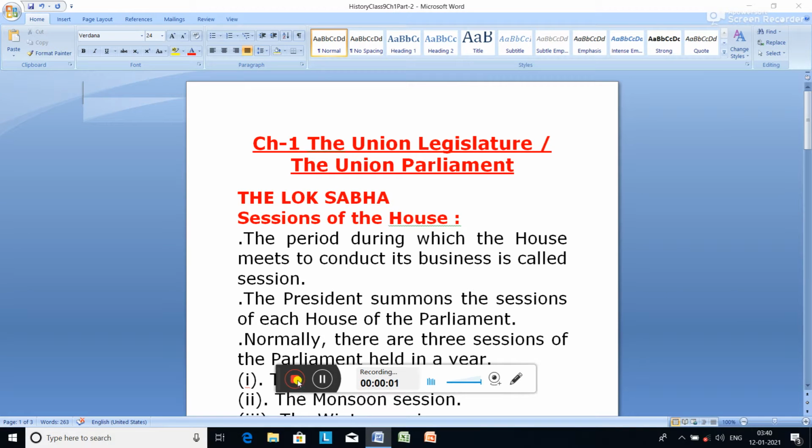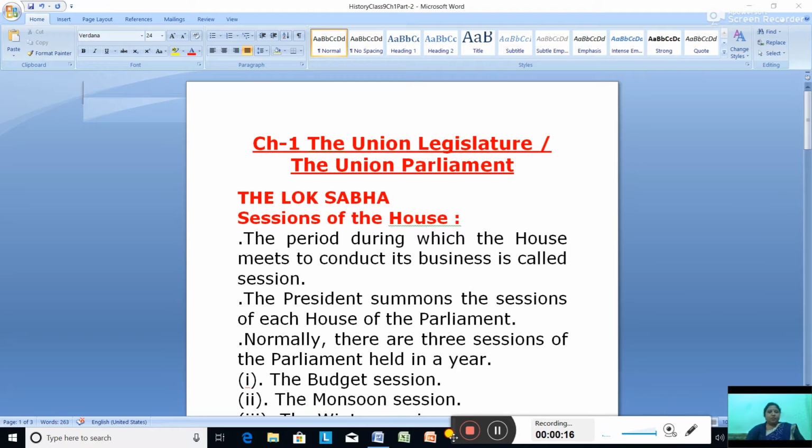Hello students, standard 9. We started with the Lok Sabha yesterday, and in that I explained to you about the composition of the Lok Sabha. Then a lot of things were explained. Today we'll be doing the sessions of the houses.